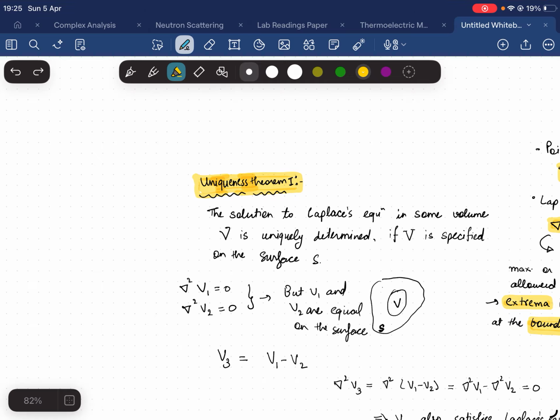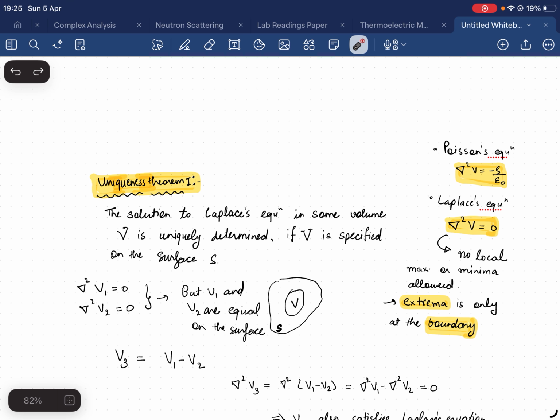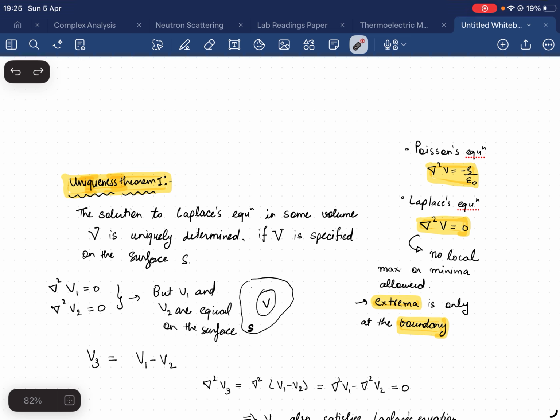The theorem says the solution to Laplace equation in some volume curly V is uniquely determined if potential V is specified on the surface S. Before proceeding to the proof, we have to look at some basic concepts. Poisson equation: del square V equals minus rho by epsilon naught, where V is your potential and rho is charge density. If charge density is 0, it becomes Laplace equation, which says del square V equals 0.